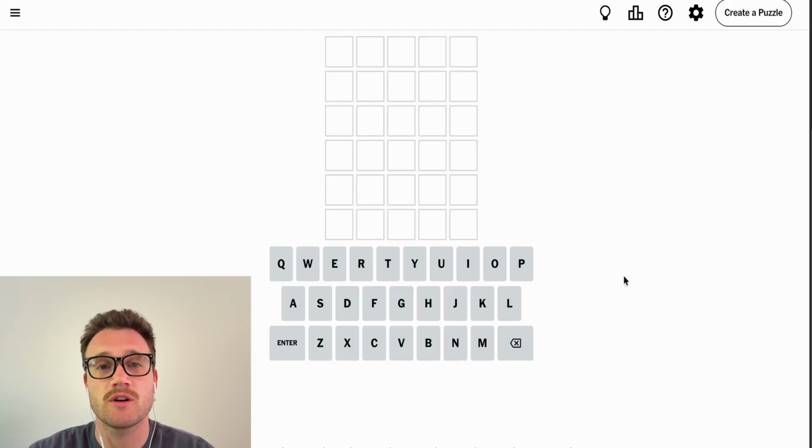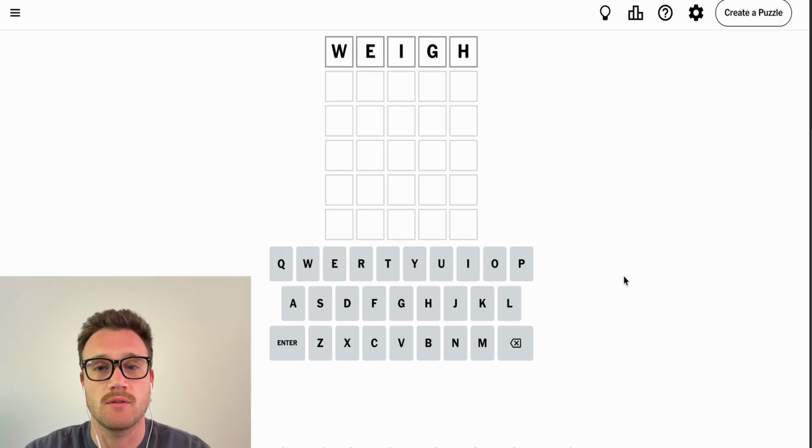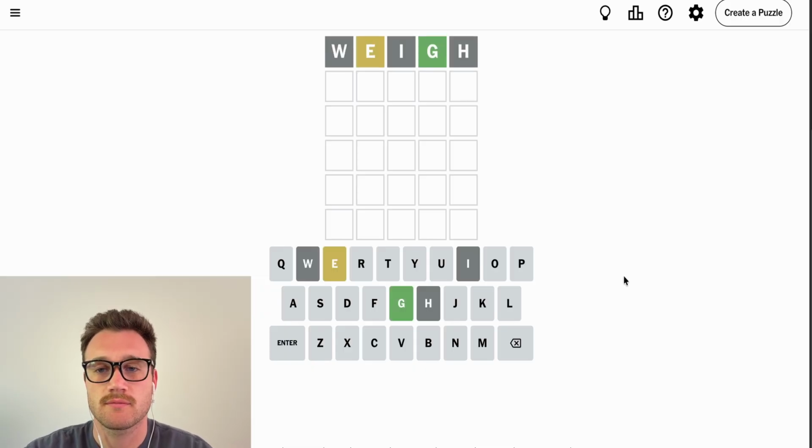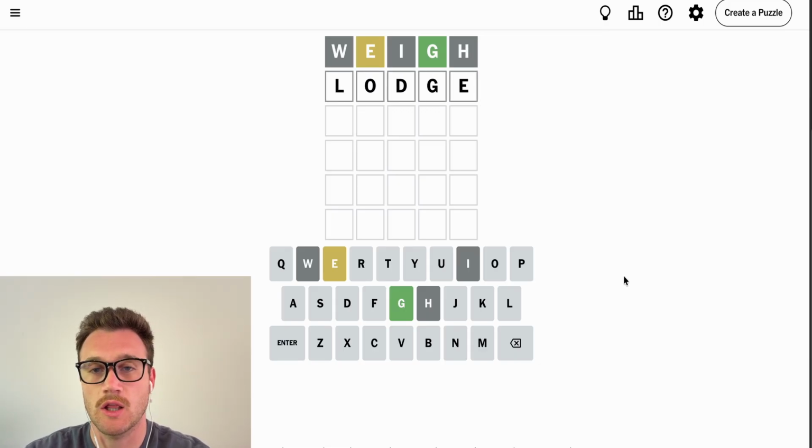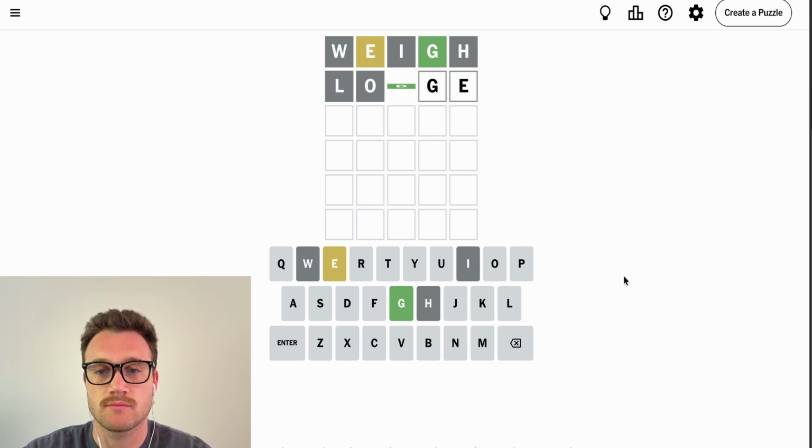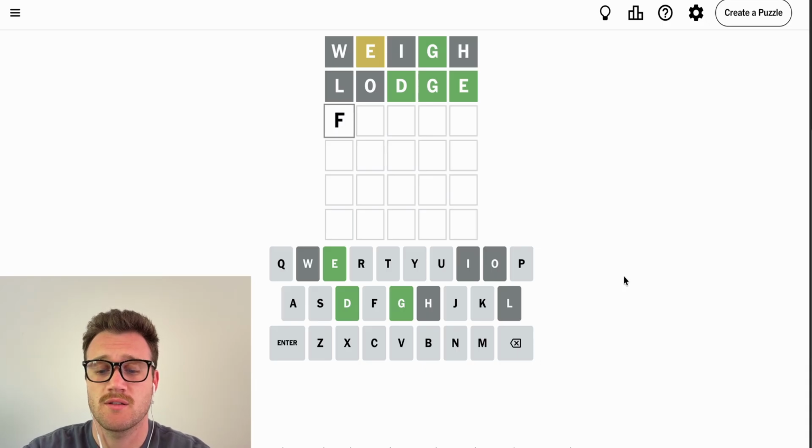Today's random word generated was way. Let's give this a go. Looks like the G's in the right spot. The E is not. I'm kind of liking the E at the end, and a good word for that would be lodge. Okay, that DGE is very helpful. Let's see, can we get this in 3?